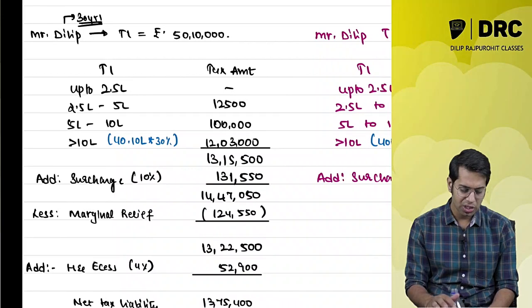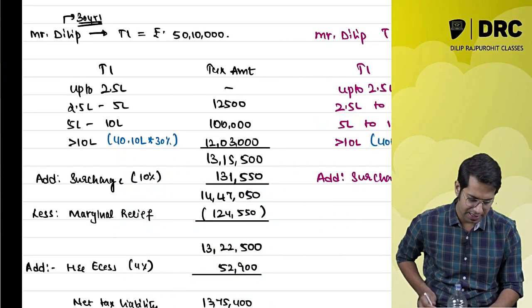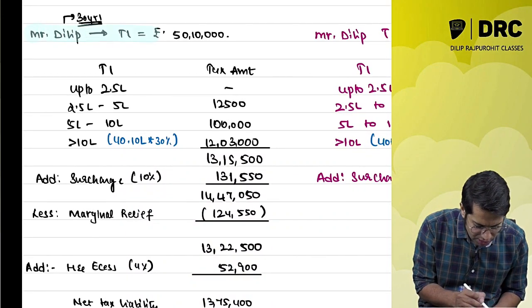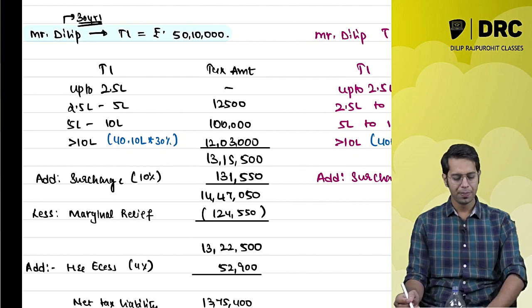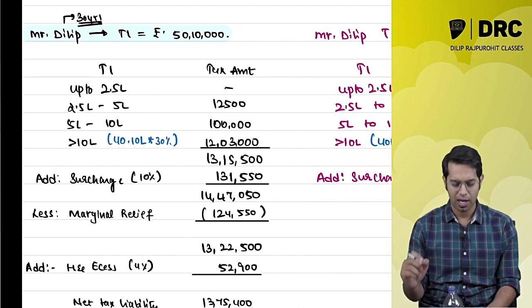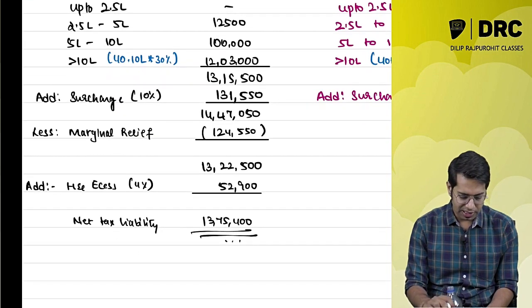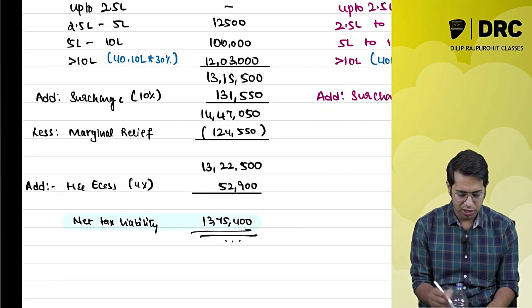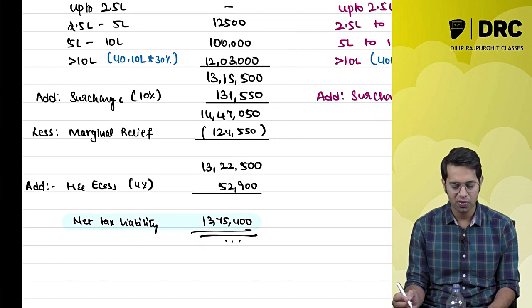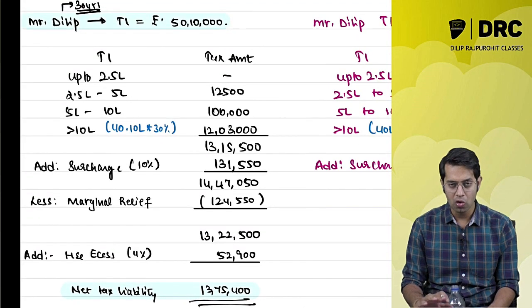Now in examination, they will give you only this question. Mr. Dilip has a total income of 50,10,000 rupees. Compute his tax liability. Now, the answer for this question is what, sir? The answer for this question is 13,75,400 rupees.